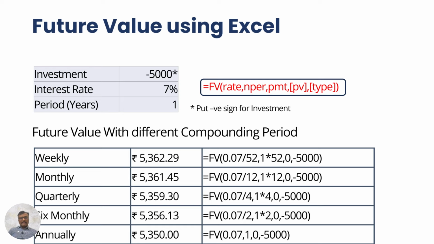And PV is the present value. This present value is 5,000. While supplying the present value, you have to put a negative sign. That's the Excel syntax. The next is type. If you omit this, by default it will assume 1, meaning you are making the payment at the start of the period. Now, if you are making a regular payment, put PV at 0 and PMT at some value. If you are making a 1,000 regular payment, just put it as 1,000. Instead of the 0, I will put 1,000, and this initial amount could be anything or it could be 0.